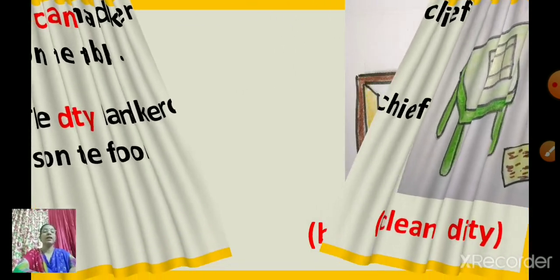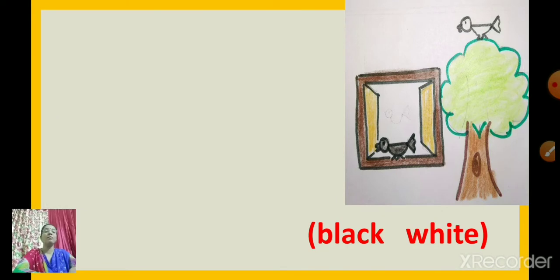Children, again observe the picture properly. Okay, what can you see here? See the picture, observe the picture properly. What can you see? Yes, you can see a window, an open window. Then a tree. Then what else? You can see two birds.